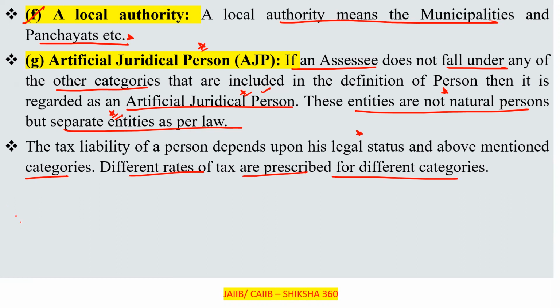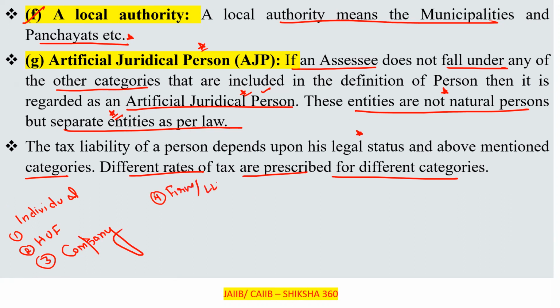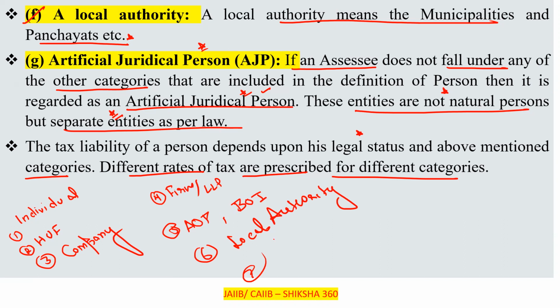Here we have discussed the different categories: first the individual, after that the HUF, third the company, fourth the firm or LLP, fifth the association of persons or body of individuals, sixth the local authority, seventh the artificial juridical person. So these are the seven.